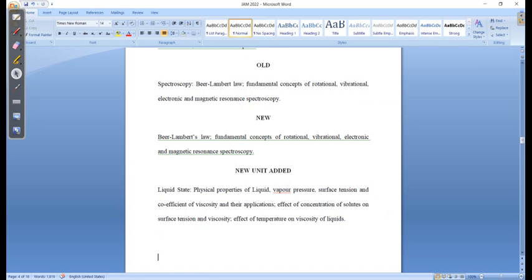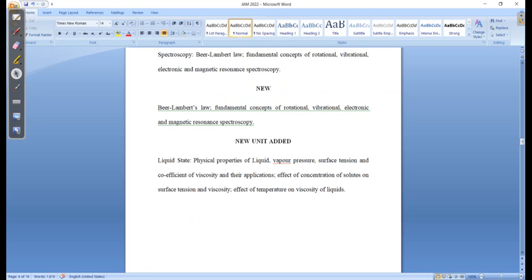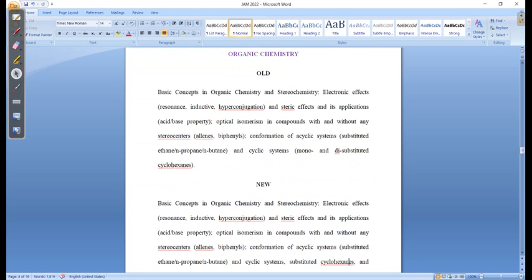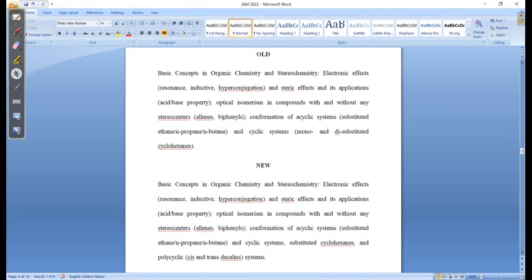Now go to your next part, which is your organic chemistry, which is something very important. If you see your old syllabus and your new syllabus, there is not much change. What is the change in that case? You see here all things are the same, which they have mentioned earlier. Now the important thing is that they have now included the Decalin systems. This is something very important: cis and trans Decalin systems and their stereochemistry.